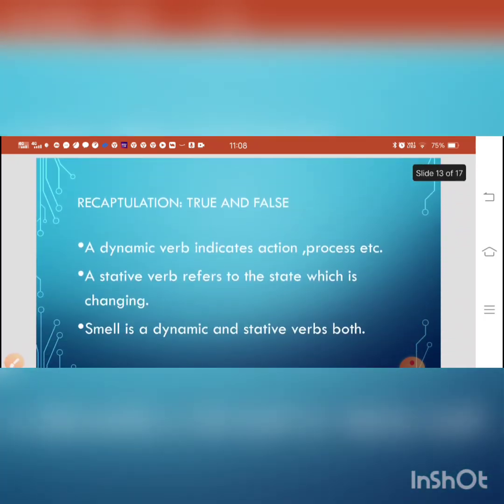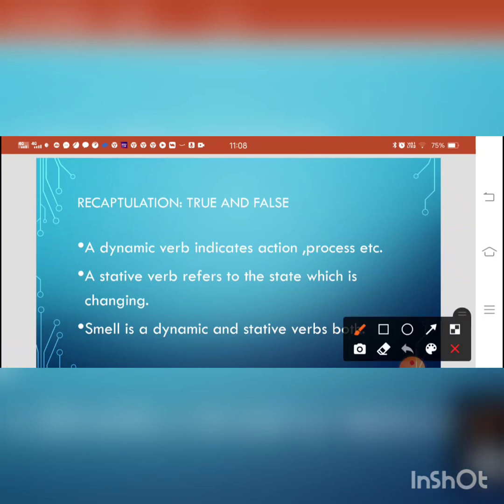Now recapitulation. You check yourselves whatever you have seen in the video, whether the concept is clear or not. You have to answer these questions. You have to tell me true or false, which statement is true and which is false. A dynamic verb indicates action and process. Is it true or false?